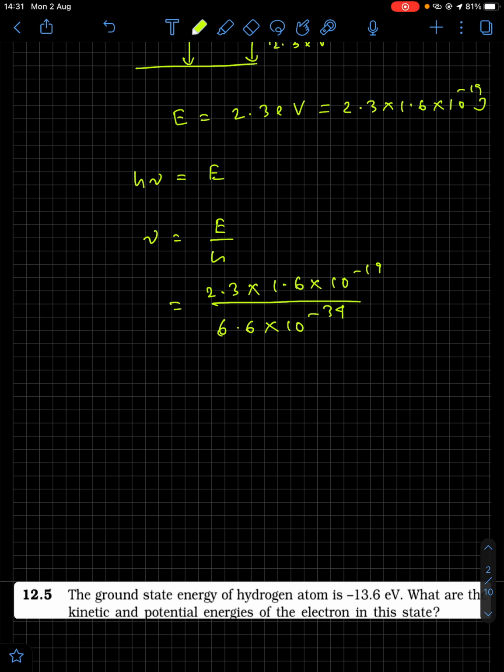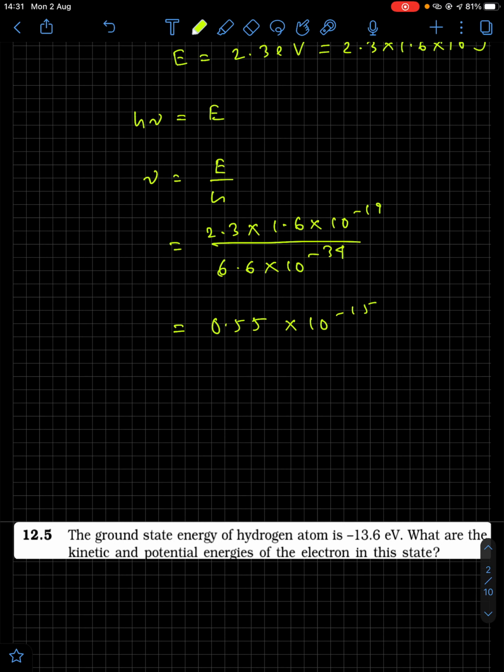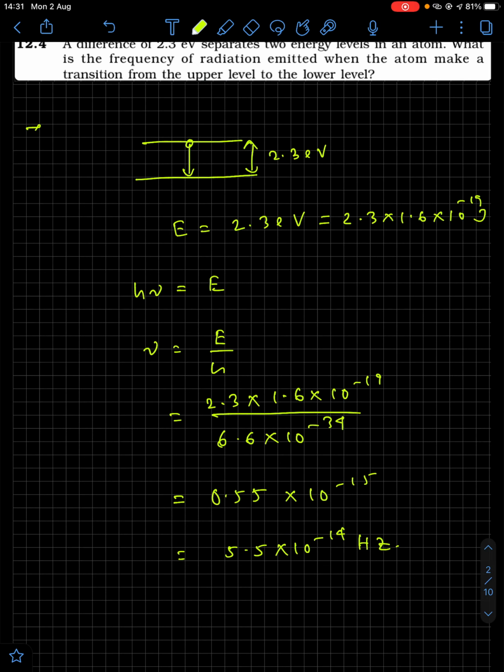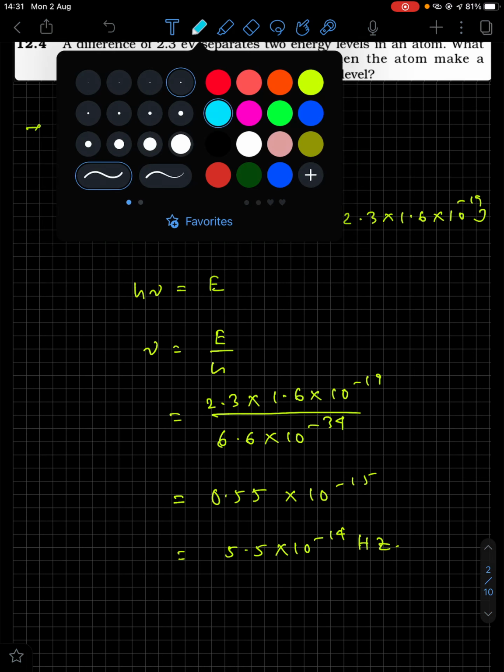Once you perform the calculation you'll get 0.55 into 10 to the power minus 15, which is 5.5 into 10 to the power minus 14 hertz. So that was question number 4. Now this transition happened and a photon is emitted of energy h nu. That nu we found out.